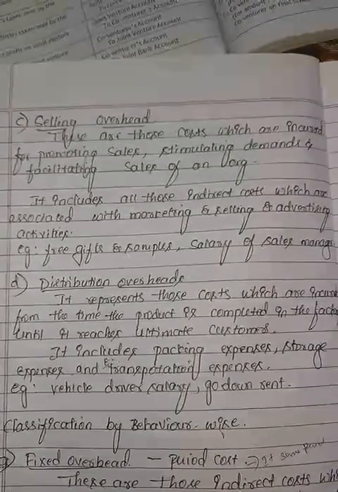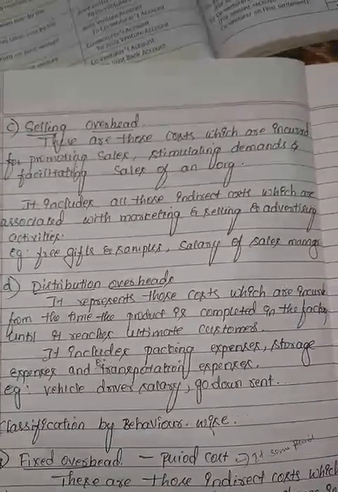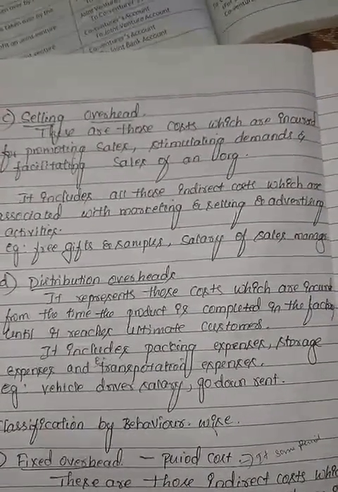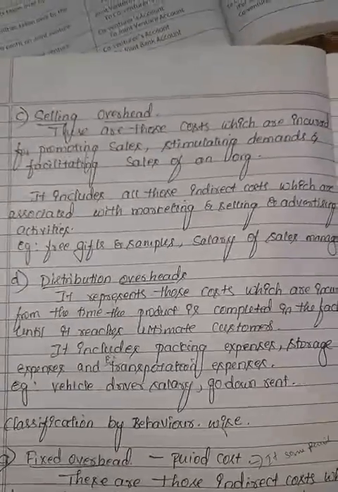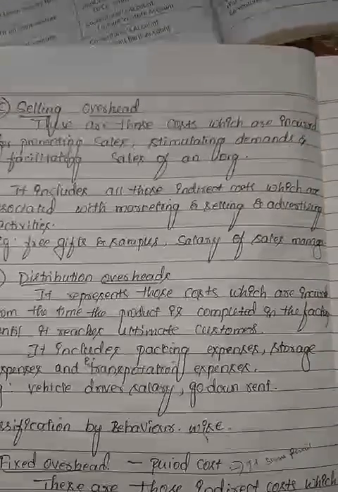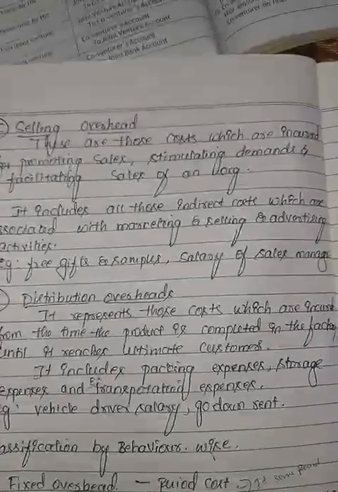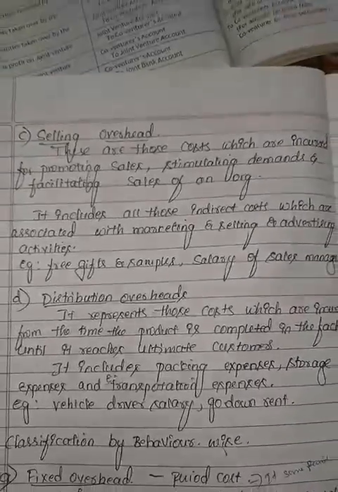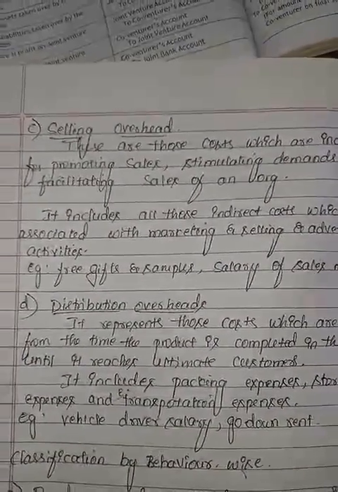Whatever expenses are incurred for selling any type of product in the company will be considered selling overhead.